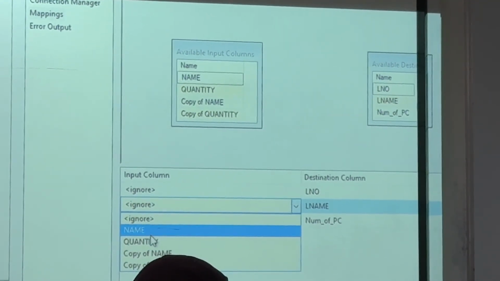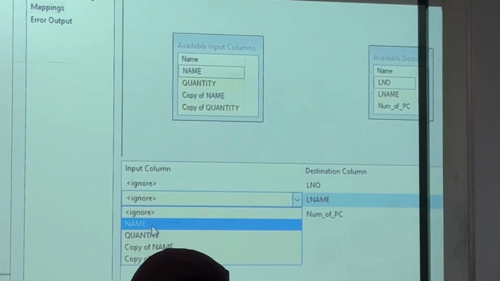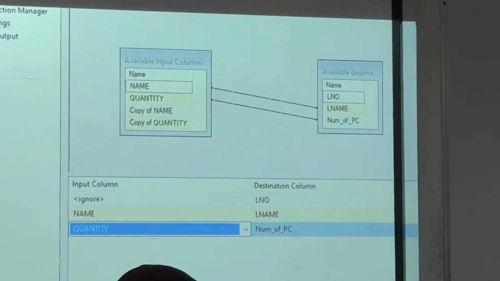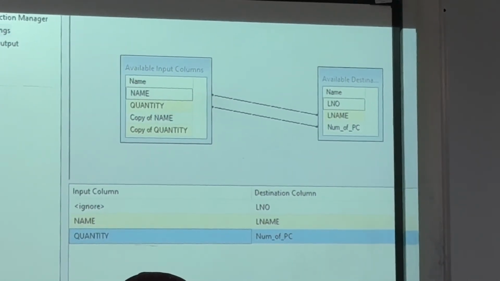The second one, teacher, can I give the name directly? Why not? It will accept. Number of PC, why not? Quantity. Clear? Check.